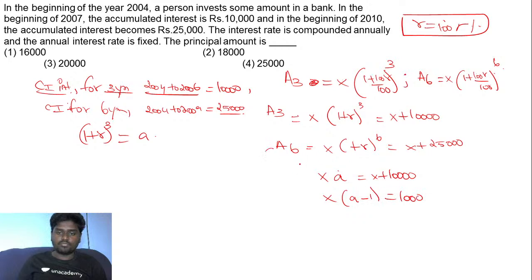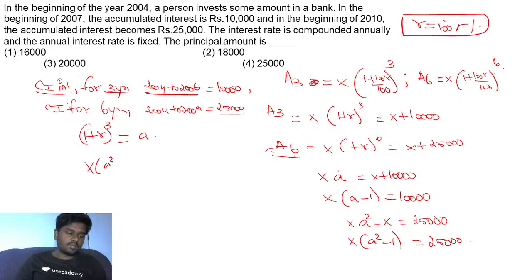In this way, for the amount for 6 years, I'll be getting X into A square minus X equal to 25,000, such that X into A square minus 1 is equal to 25,000. Expanding, that is X into A minus 1 into A plus 1, which is equal to 25,000.